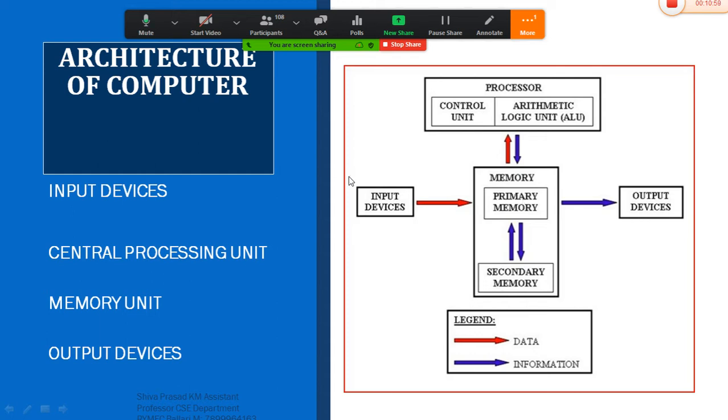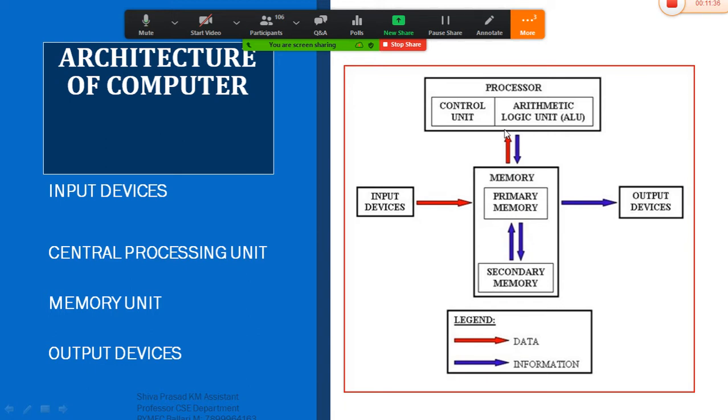Okay, so once the data is transferred from the input device to the memory unit, the memory unit will store the data and later transfer that data to the control unit, which is called the CPU. We call it the Central Processing Unit. This Central Processing Unit acts as the mother of your computer system, or we can also say the brain of your computer system.